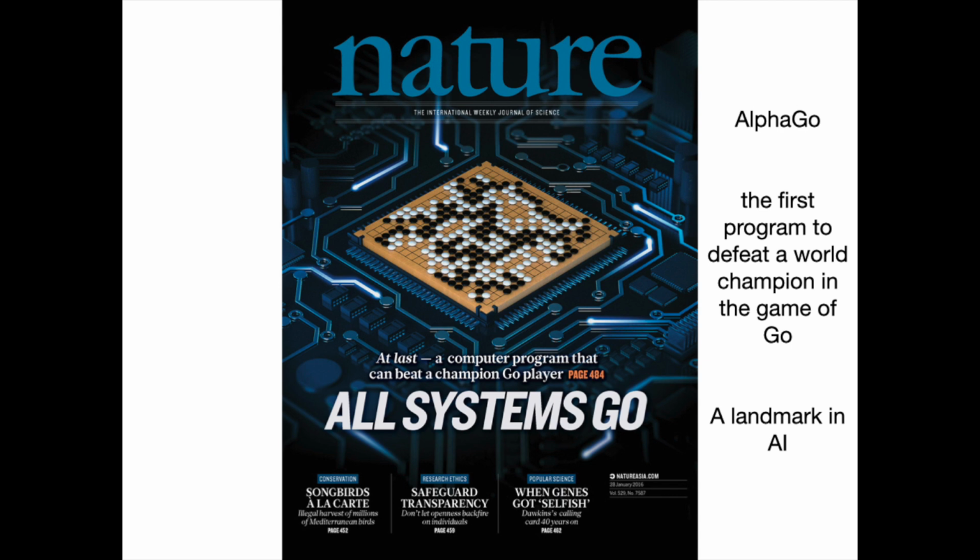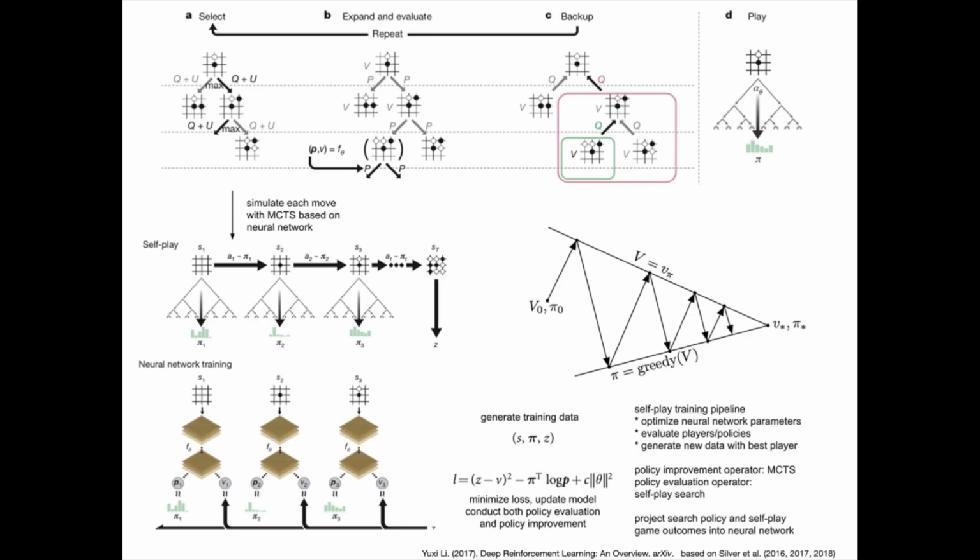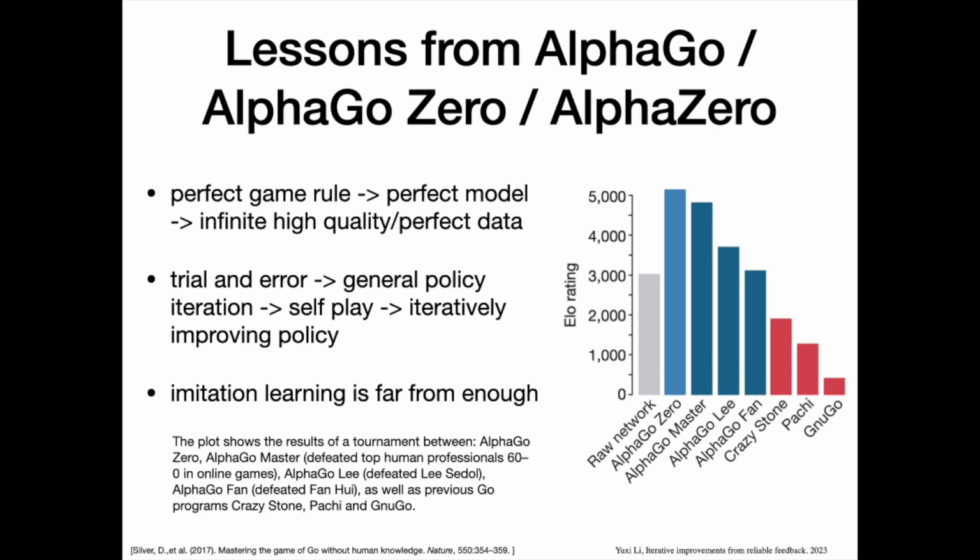AlphaGo is the first program to defeat a world champion in the game of Go. It set a landmark in AI. The key techniques of AlphaGo are deep learning, reinforcement learning, policy iteration, self-play and Monte Carlo tree search, MCTS. The details of AlphaGo series are very involved. Stay tuned for explanation in a later video. Lessons from AlphaGo, AlphaGo Zero, AlphaZero: perfect game rules, so a perfect model, so infinite high quality or perfect data. It follows trial and error, with general policy iteration, self-play, iteratively improving the policy.